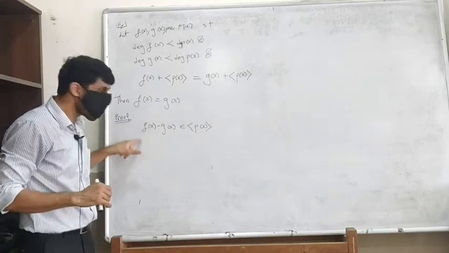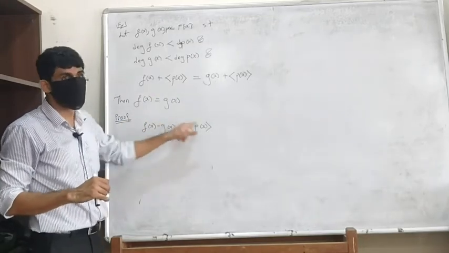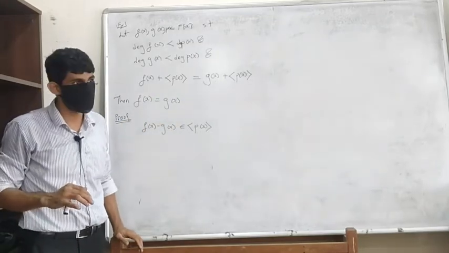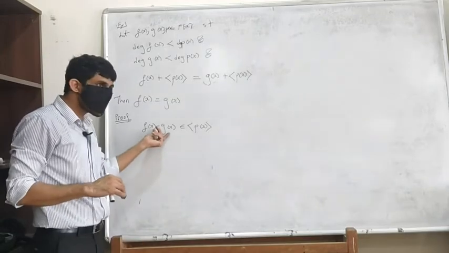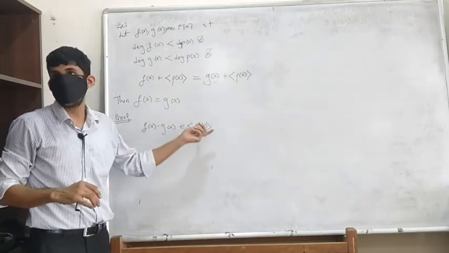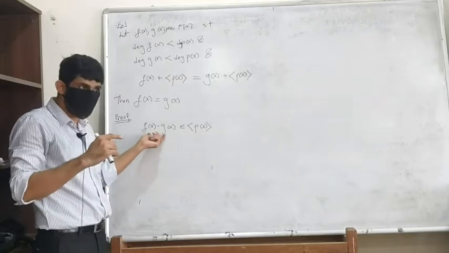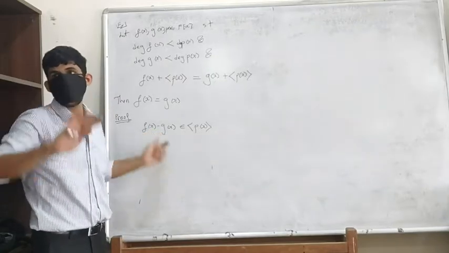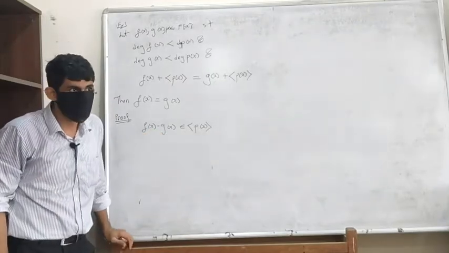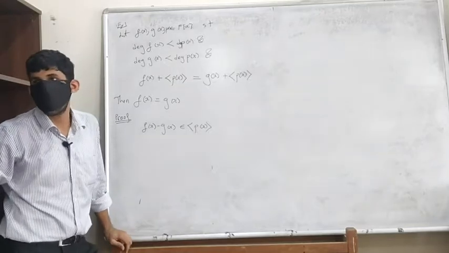Therefore, the degree of f of x minus g of x is also going to be less than the degree of p of x. But what do you mean by saying that this is in this set? It means that this is equal to some p of x times h of x. Right? What can that h be?